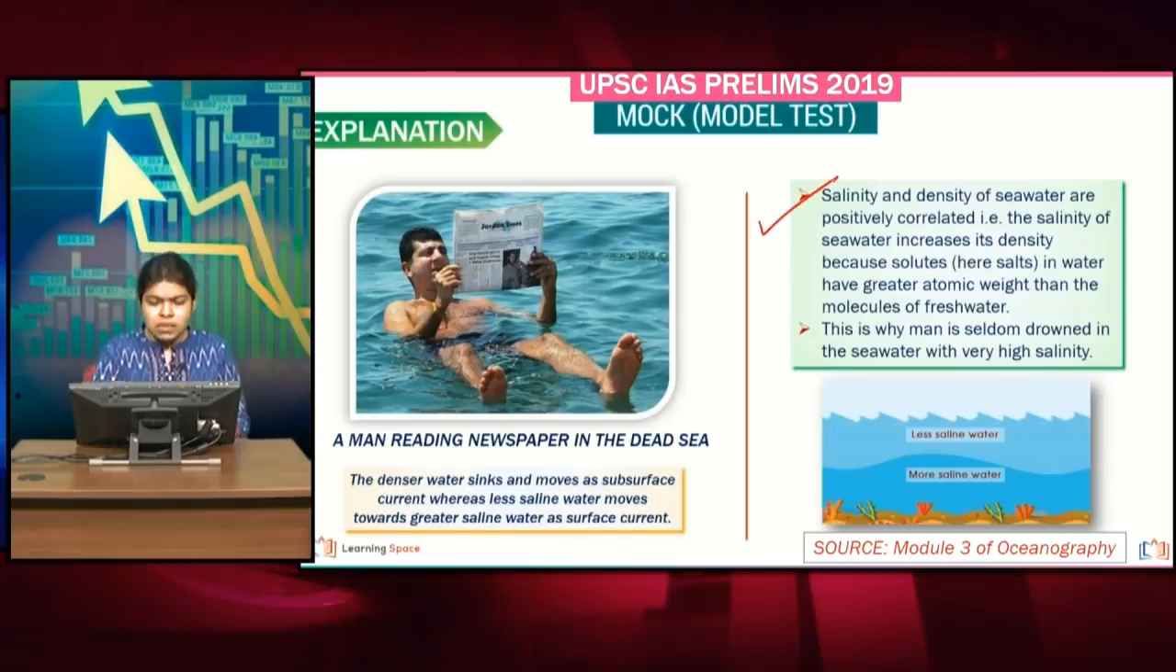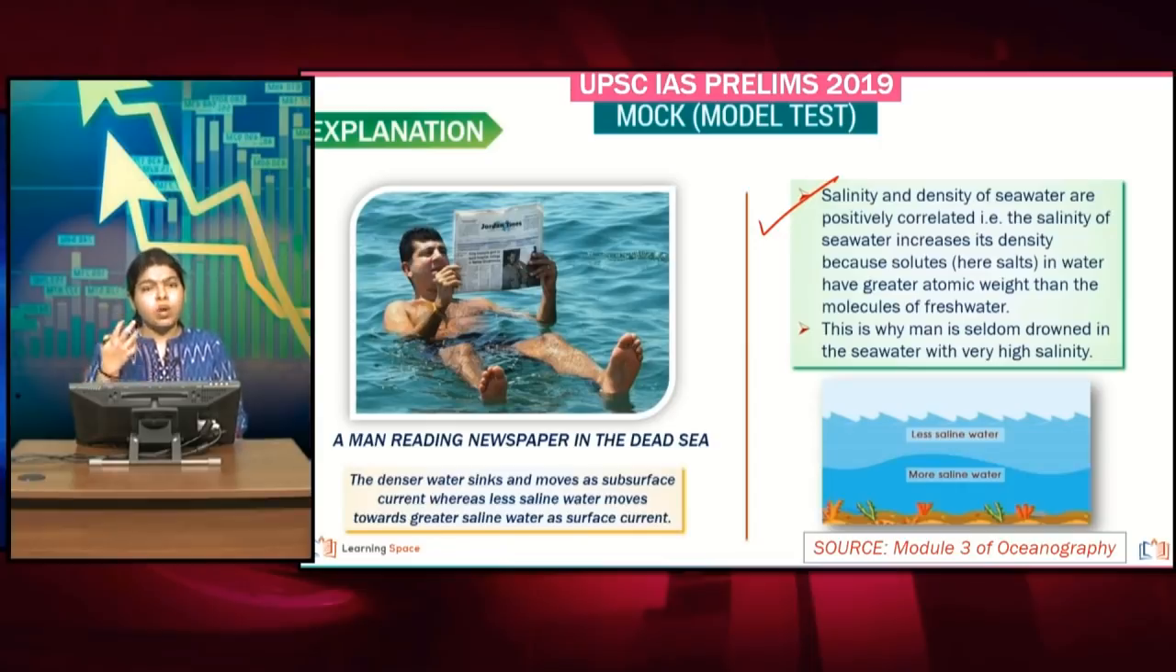So they are positively correlated, which means they are directly proportional. And what happens is, how do you say this salinity and density eventually leading on to oceanic currents? What is the link there? So that is critical to analyze. What happens is, when the salinity of an oceanic mass increases, then obviously its density will also increase.